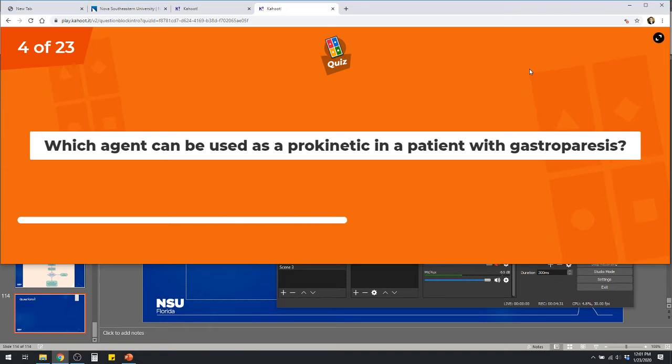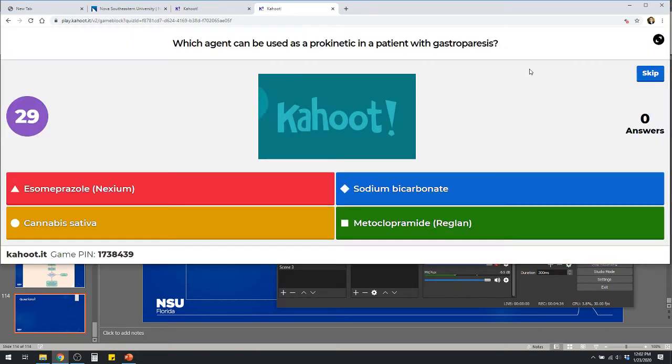Which agent can be used as a prokinetic in a patient with gastroparesis? Esomeprazole, sodium bicarb, cannabis sativa, or metoclopramide.